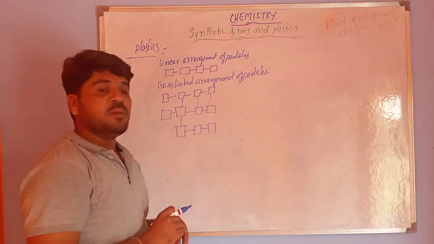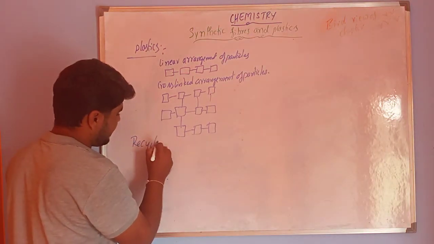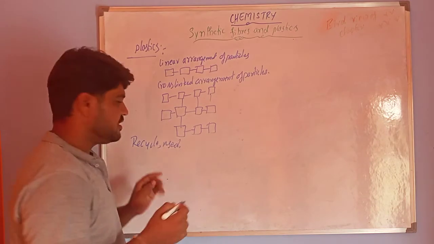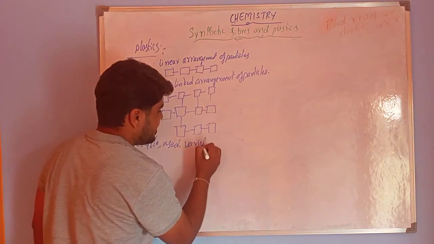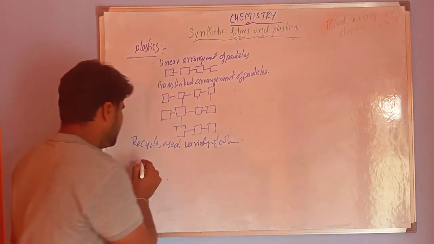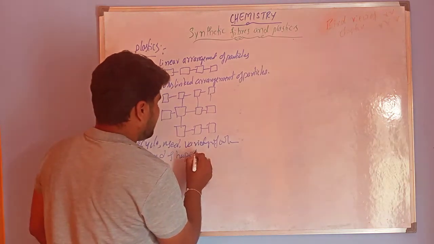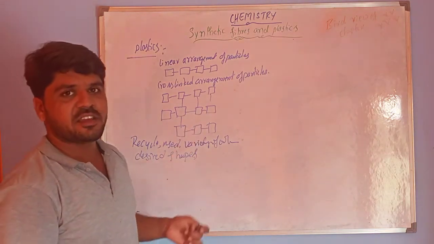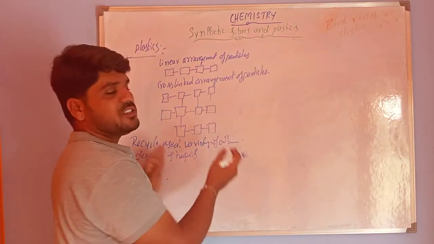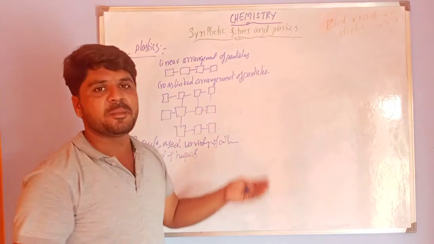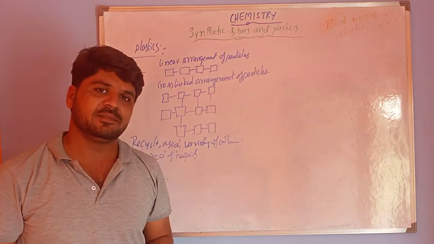So plastics have more characteristics, because they can be recycled, reused, and obtained in a variety of colors and desired shapes. We can mold these plastics into the desired shapes, and we can reuse this plastic. That's why these plastics have so many applications. That's why we use so many plastic appliances in our households, right?